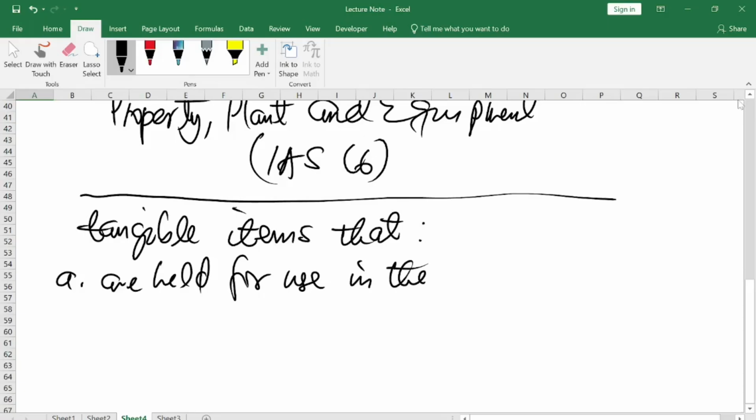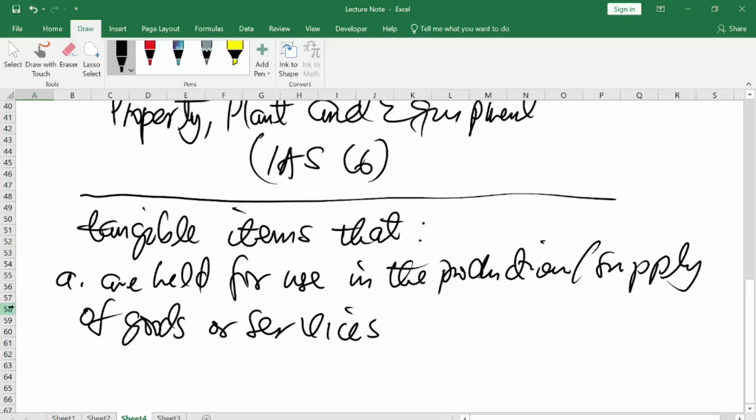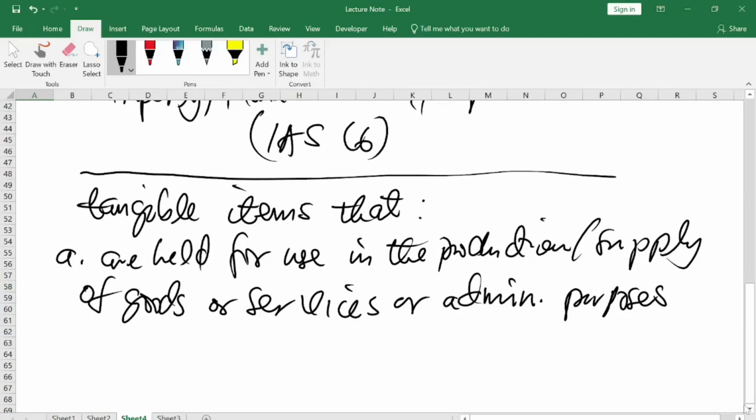in the production, or to supply goods or services to their customers, or maybe for administrative purposes. So this is one reason why the company is holding onto an asset.